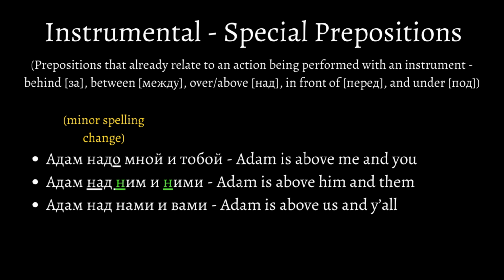Here, we have the instrumental preposition over or above, meaning над. Адам надо мной и тобой. Adam is above me and you. Адам над ним и ними. Adam is above him and them. Адам над нами и вами. Adam is above us and y'all. Don't forget about the consonant N. And also, this is where some examples will be nonsensical. But again, this video is on the remaining uses of the cases and special constructions with object pronouns.